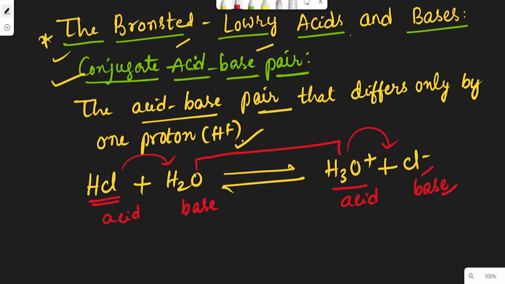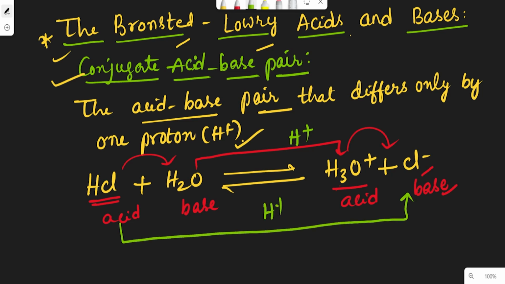H2O and H3O plus differ by a single proton, and in the same way HCl and Cl minus differ by a single proton. An acid donates one proton and a base accepts that proton. So the acid base pair that differs by a single proton is called a conjugate acid base pair, a concept also introduced by the Bronsted Lowery theory.